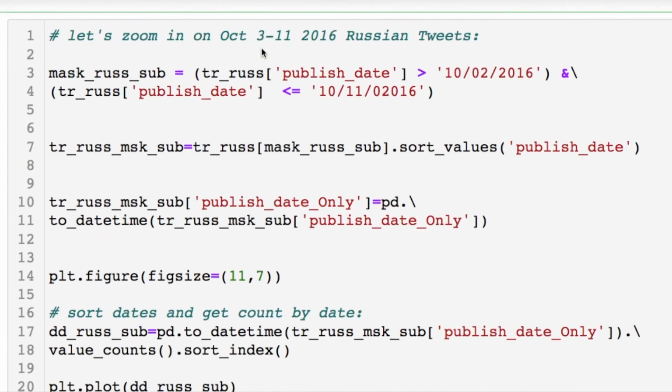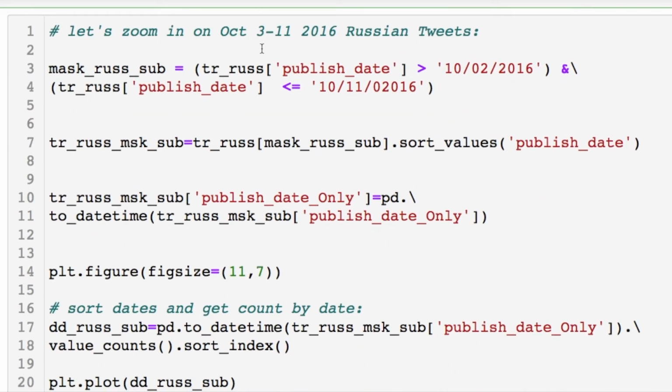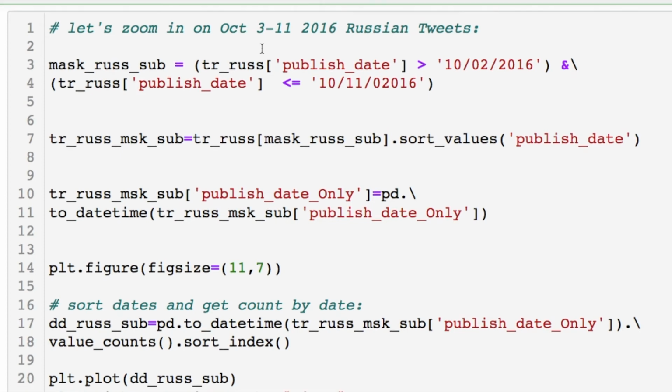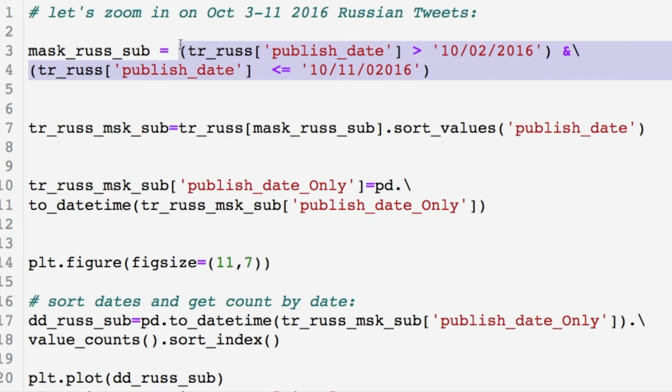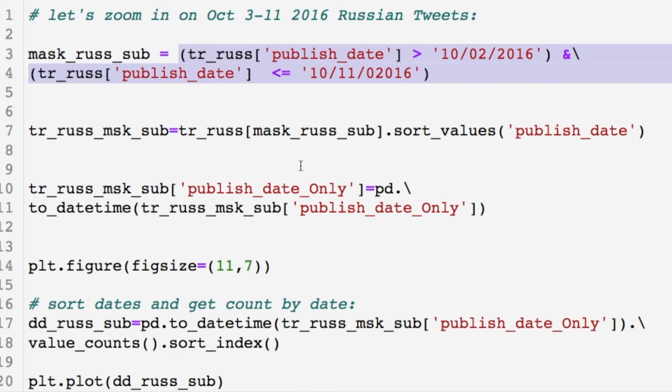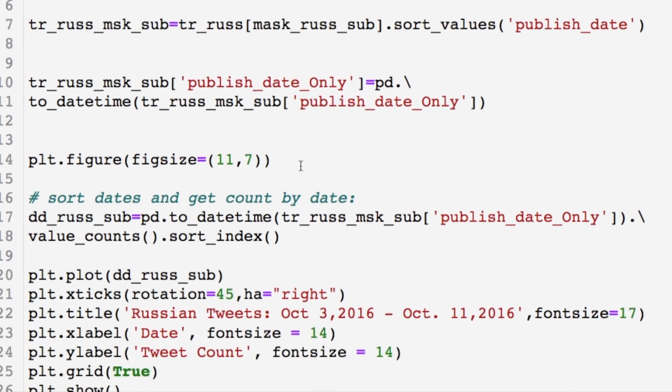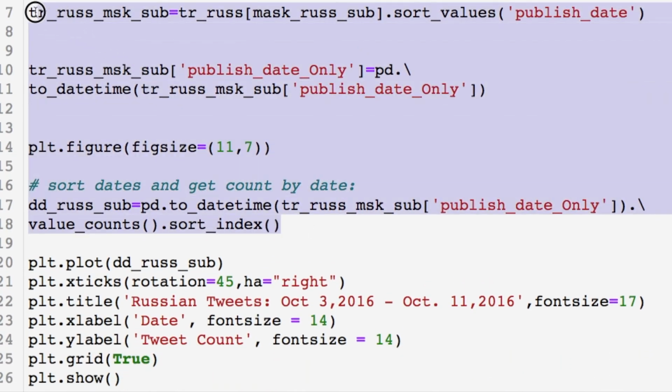But there's an issue. We don't know what's going on in the Russian media. We don't exactly know what's going on with these tweets unless we translate them. Therefore, we can't exactly say that those two correlations coincide with each other. So be careful with making that statement. Let's zoom in and take those dates of interest and look at the 2nd to the 11th of those troll tweets from Russia. We do a cut and paste of what we just did from above.